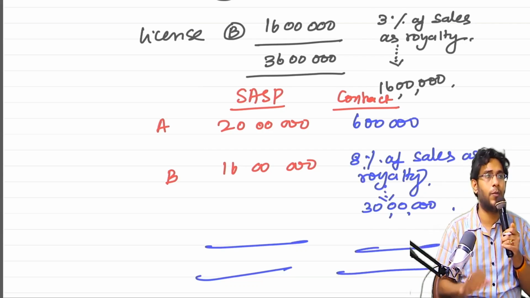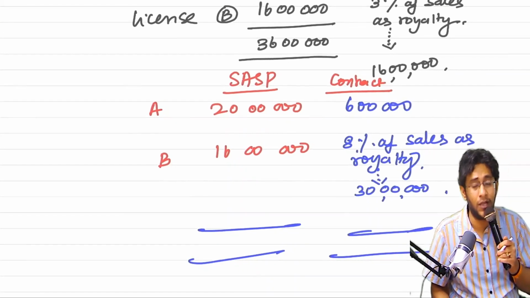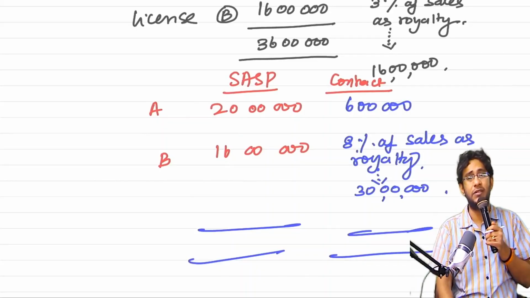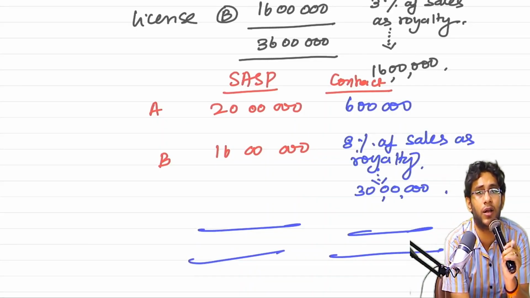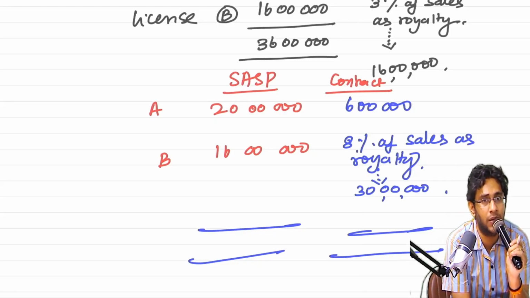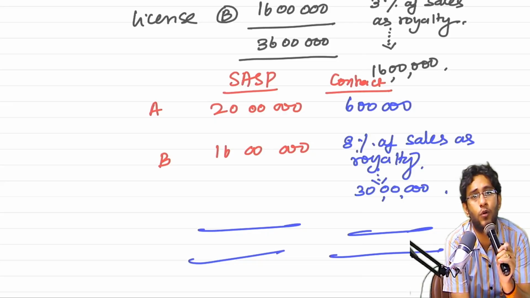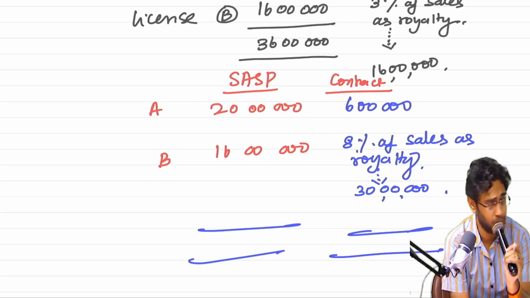Overall from the customer, how much am I going to collect? 36 lakhs. But in the contract, fixed consideration is recorded against which PO? A. Variable is recorded against B. Overall the number is matching only. But the individual numbers you wrote in your contract, are they matching with the standalone selling prices? No, they are not matching.